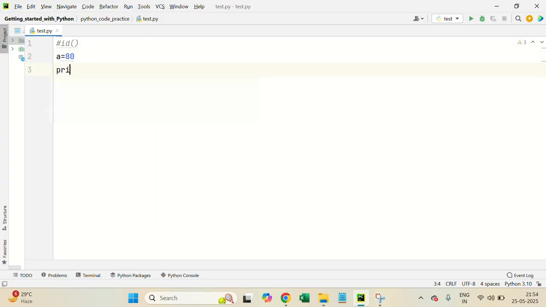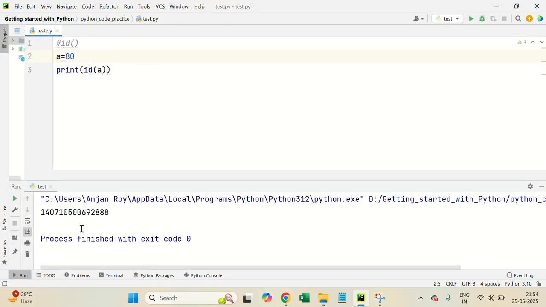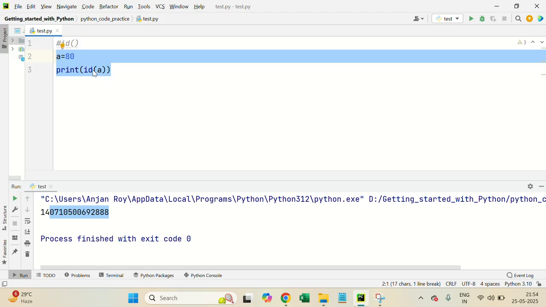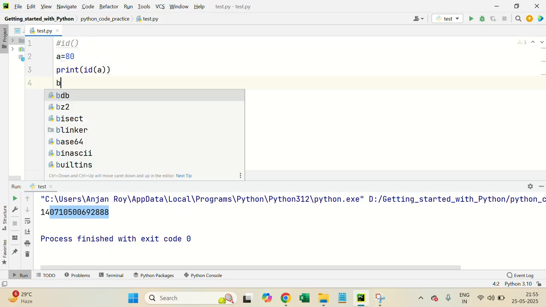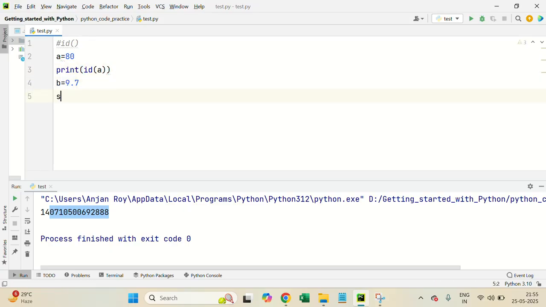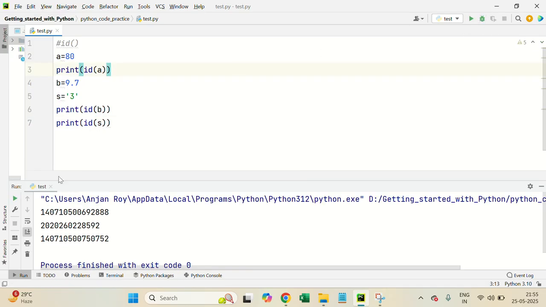So how do we see that? print(id(a)). If I simply run this code, we'll be able to see the address of a. I hope it is clear how the id function works. It is printing the address of a particular variable. It is not applicable only for integers. We can see it for float and for string as well. So I'll print id of b here, and then id of the string. For different data types, it will print the respective address. This is how the id function works.